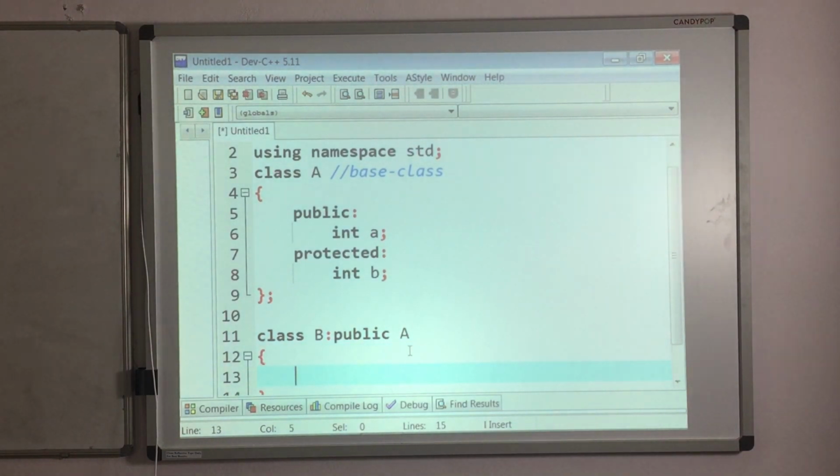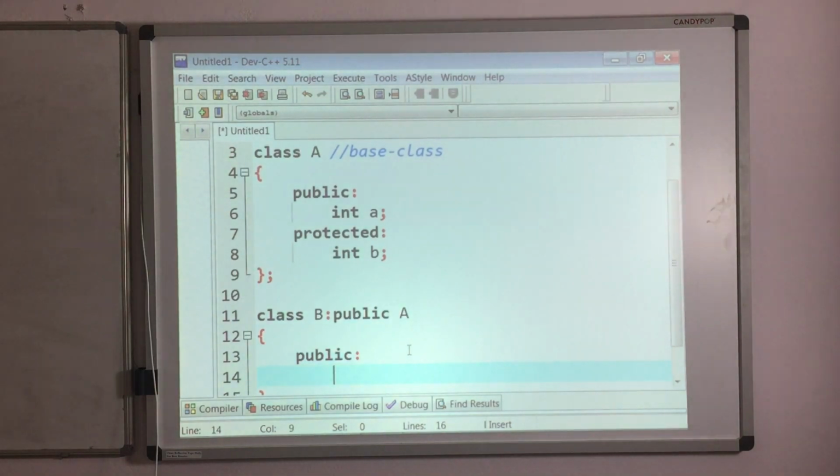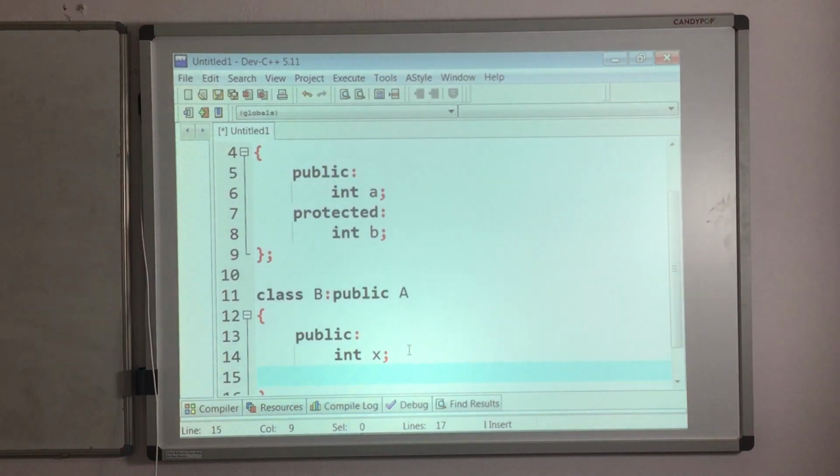And inside this B class, I am keeping only one data member, that is public, and I am taking like int x. Okay. So see, after deriving A and B in public mode, what will happen? A will become public and B will become protected. So if B is protected and if you try to access this B outside the class, that is inside the main function, what will happen? You cannot access this B because it is protected. Outside the class, access to this protected data member is restricted.